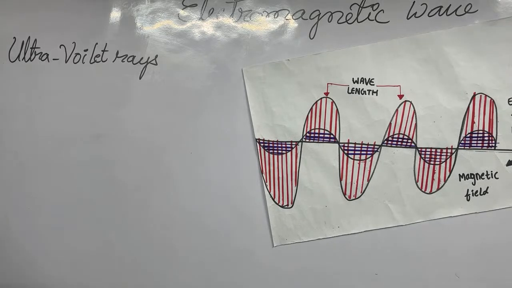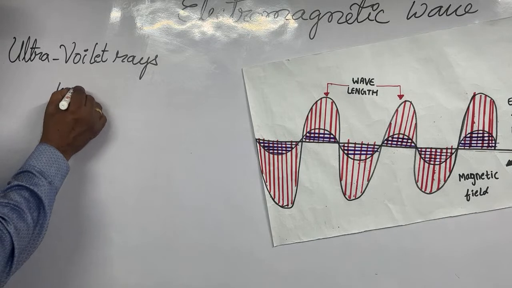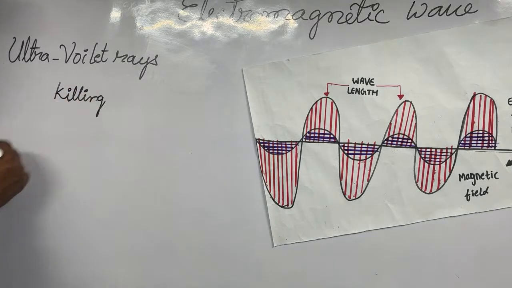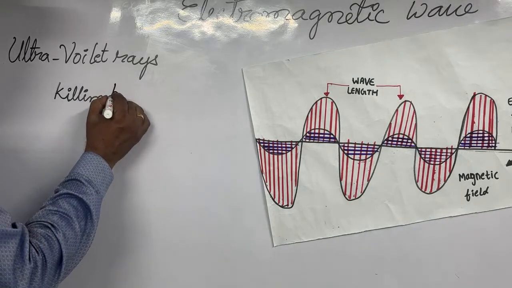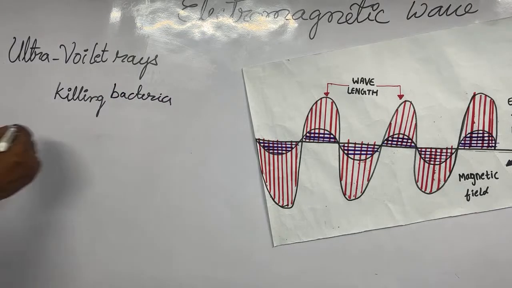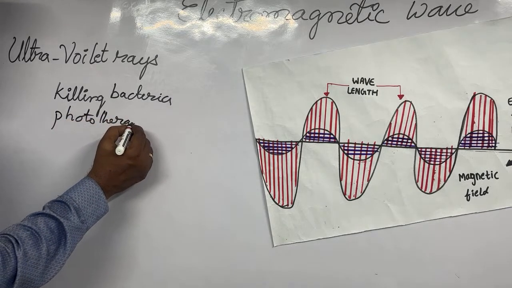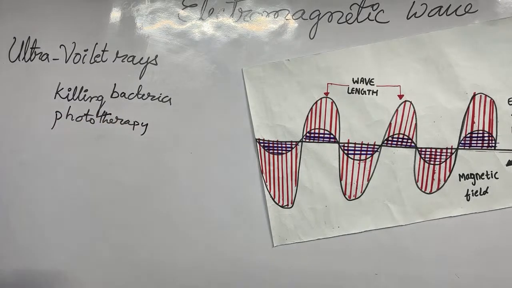Actually we can produce ultraviolet rays also, but that is used to kill bacteria. But if you misuse it and pollute the atmosphere, ultraviolet rays not only kill the bacteria, they kill human beings also. So it is the right time to control it. And ultraviolet rays are mainly used in phototherapy. That means some diseases can be cured by providing light. That is called phototherapy. Photo means light, therapy means cure.